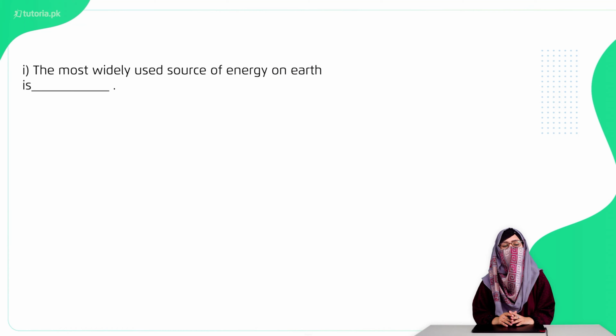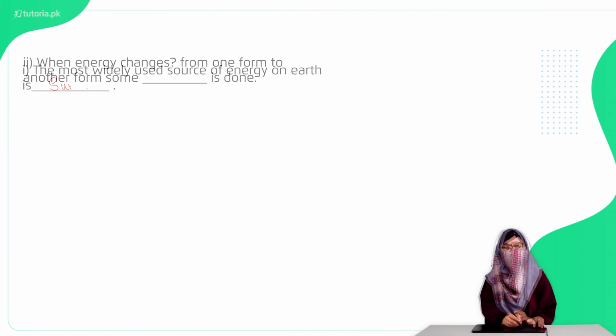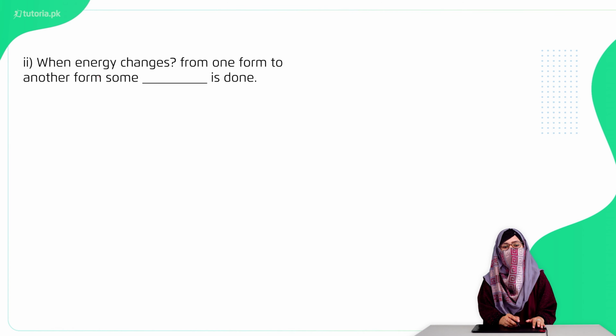So the first fill in the blank is: the most widely used source of energy on earth is dash. The right option है sun. Second question है: when energy changes from one form to another form, some dash is done. तो इसका right option है work is done.